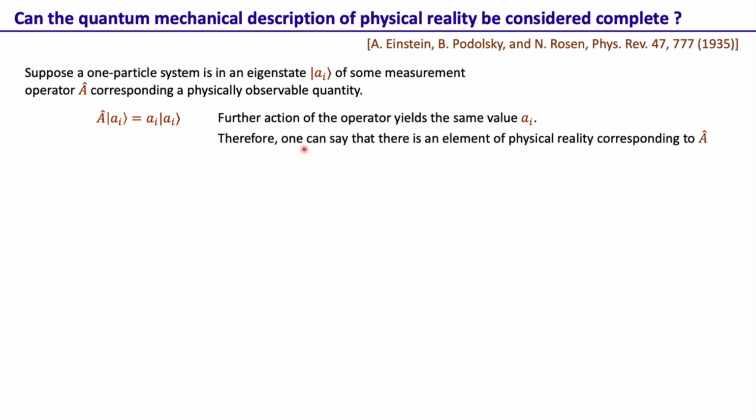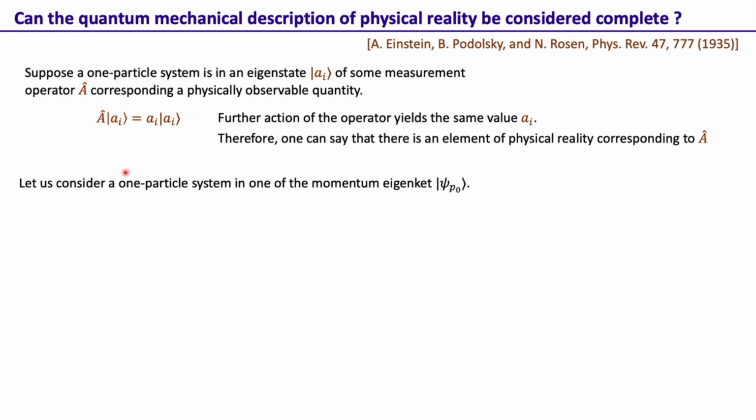So then we can say that there is an element of physical reality corresponding to A. Now this definition is coming from the definition given by Einstein, Podolsky and Rosen in the very beginning of the paper. So in this situation in quantum mechanics, they identify that yes, we can say that there is an element of physical reality corresponding to A, because operator A acting on this state yields a value a_i, and if we repeat the measurement we get the same value. And then one could have predicted this with certainty even without A actually acting on it.